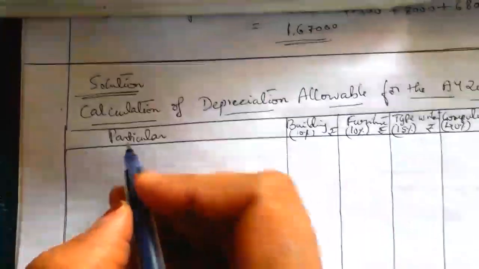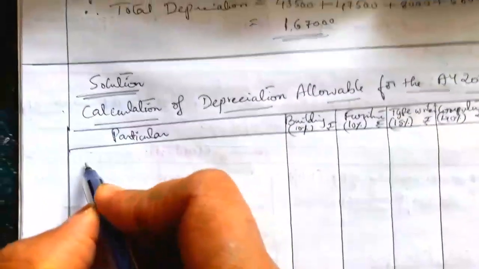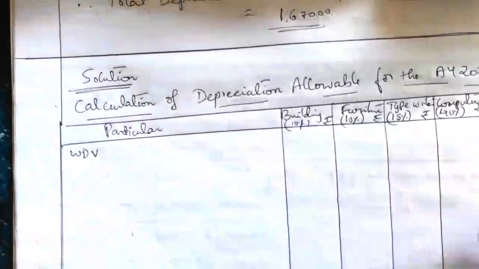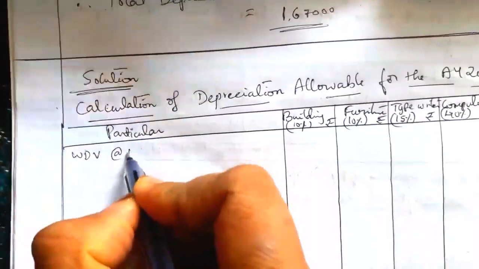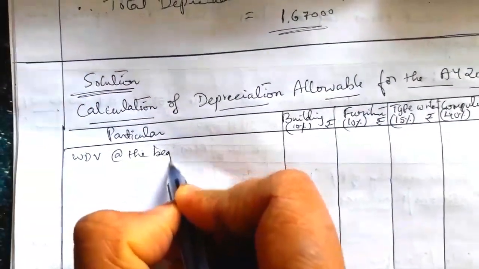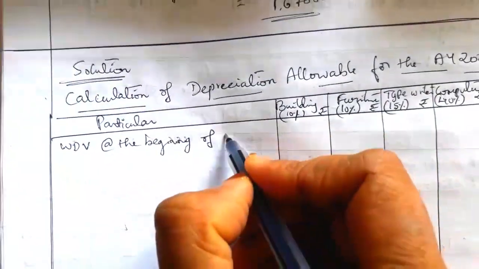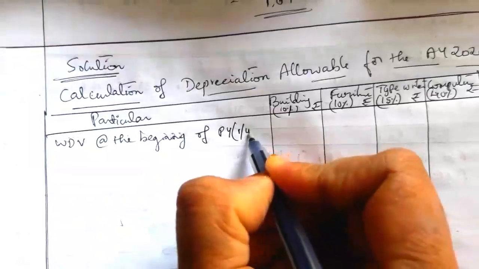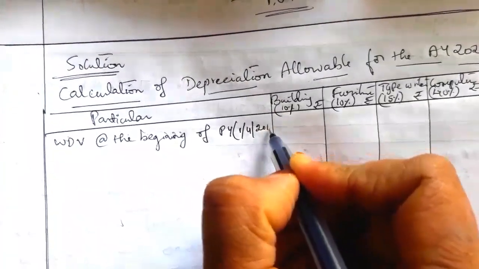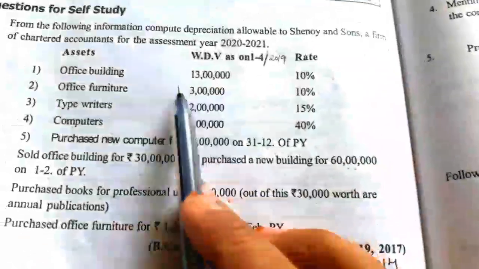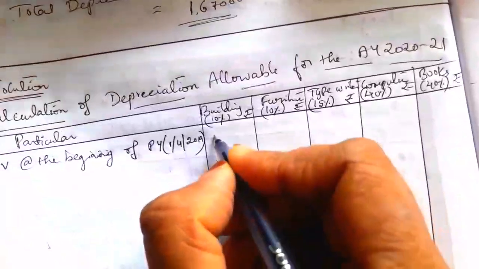So firstly we have to take the written down value of all the assets at the beginning of the previous year, that is on 1/4/2019. So write one by one. For office building, written down value is 13 lakh.